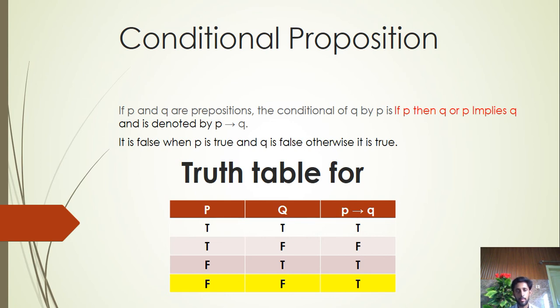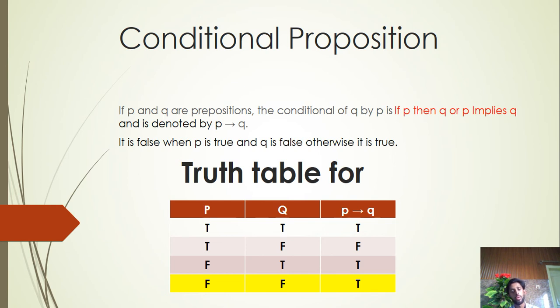If P and P implies Q, it means that when P is true and Q is false, then it will be false, otherwise it is true. Now there are two sentences. P is true, Q is true, so P implies Q is true. If both statements are true, it will be true, and if both statements are false, it will also be true.